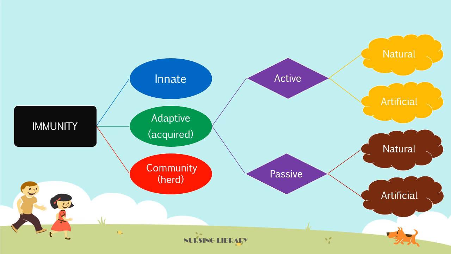Then the adaptive or acquired immunity, again we can divide it into two categories, that is active adaptive immunity and passive adaptive immunity. Then active adaptive immunity, again we can divide it into two, that is active natural immunity and active artificial immunity. Same like passive immunity, we can also divide it into two, that is natural passive immunity and artificial passive immunity.